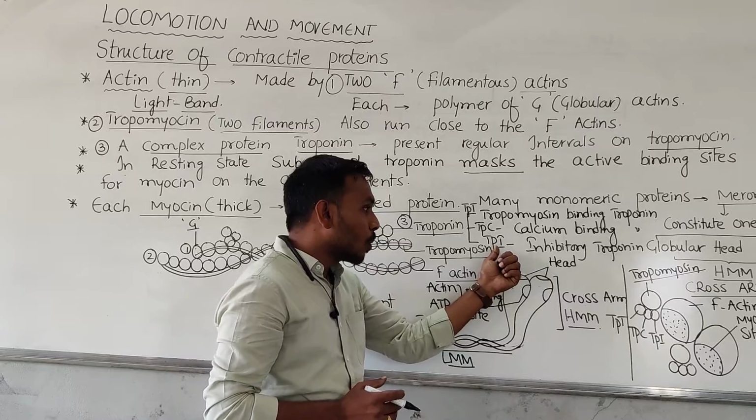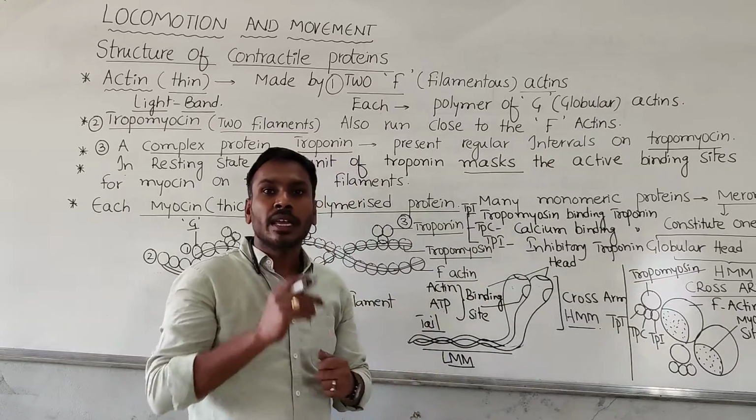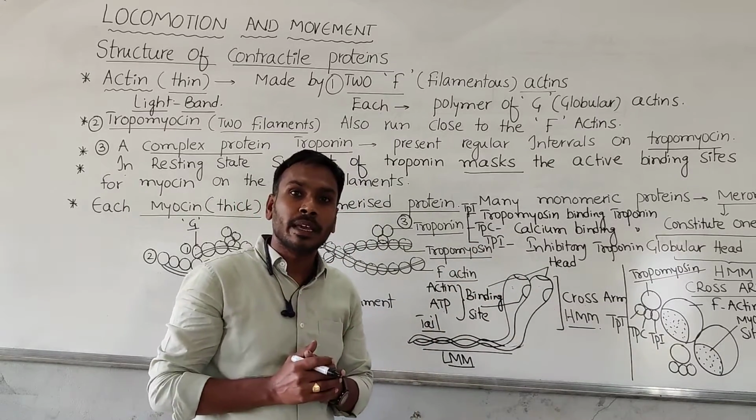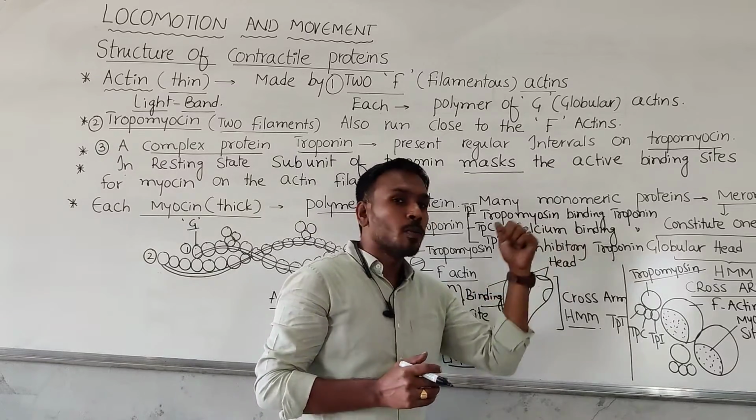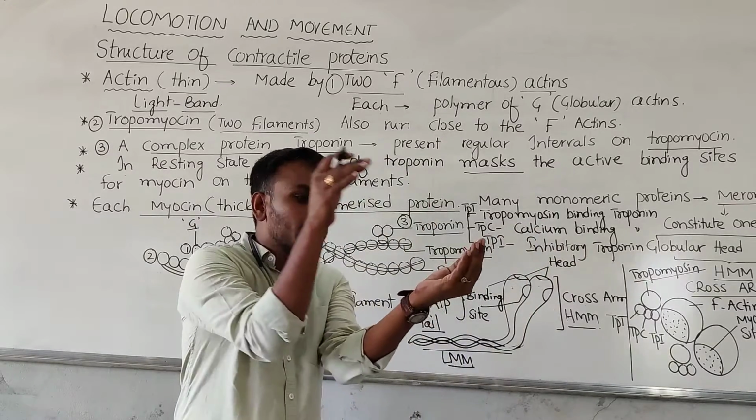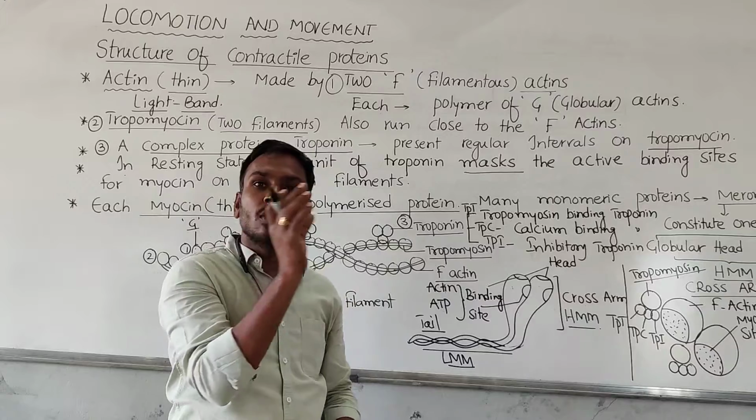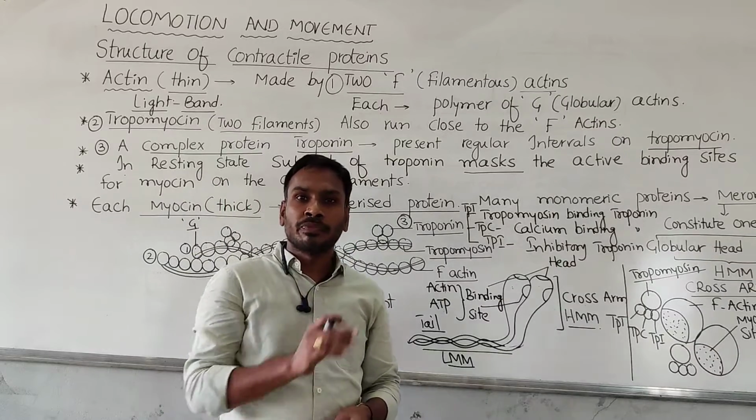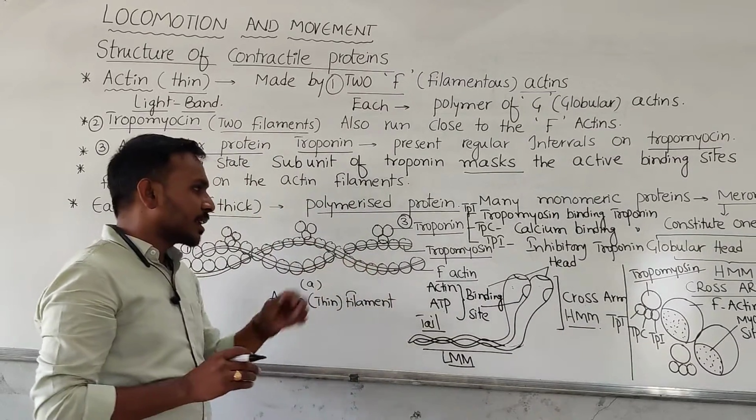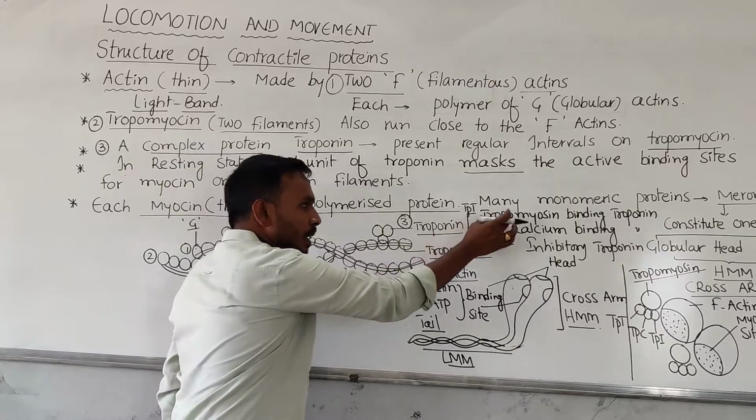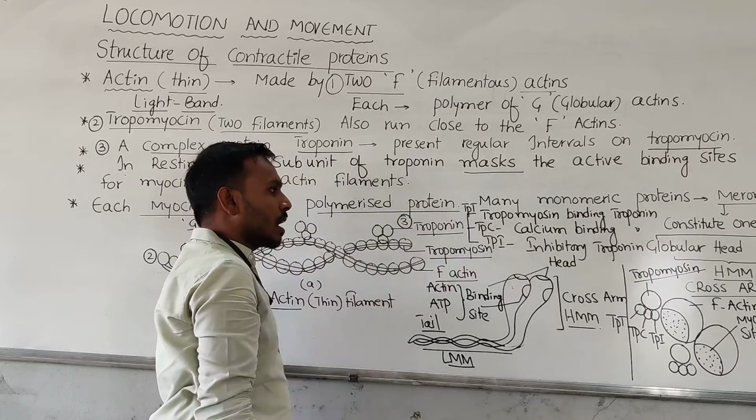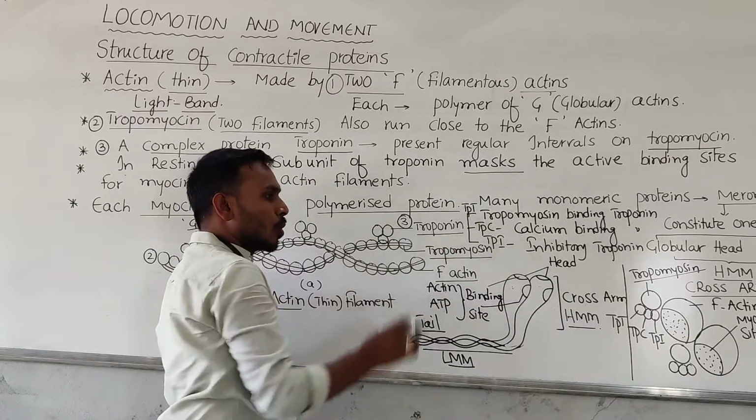The third one is troponin I. I stands for inhibitory. What is it inhibiting? The inhibitory troponin does not allow the heads of the myosin to attach to the F-actin. So these are the three important subunits present in the troponin complex.